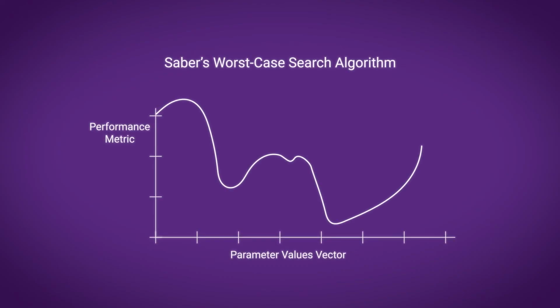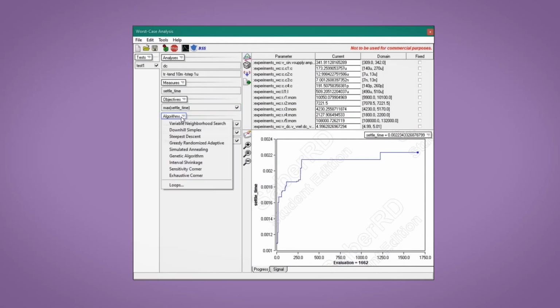An integral part of SABRE's worst-case analysis is the search algorithm. The SABRE worst-case search algorithm follows the contours of the solution space to find the absolute worst-case solution. A combination of search methods avoids local minima while converging upon the answer. We can choose from a wide range of search methods. Each is described in the SABRE user manual. For most cases, the default set of algorithms are the best choice.